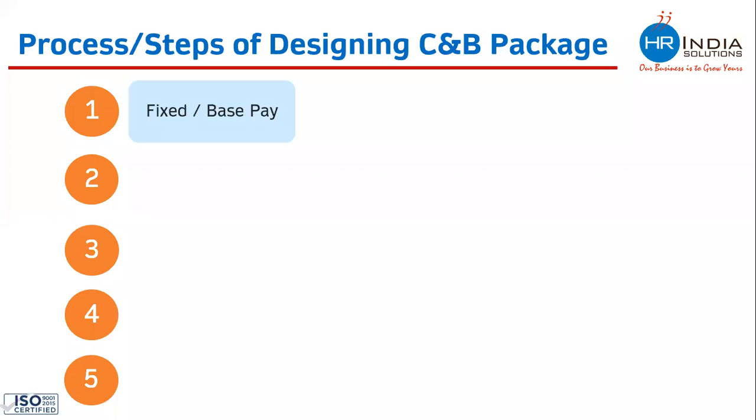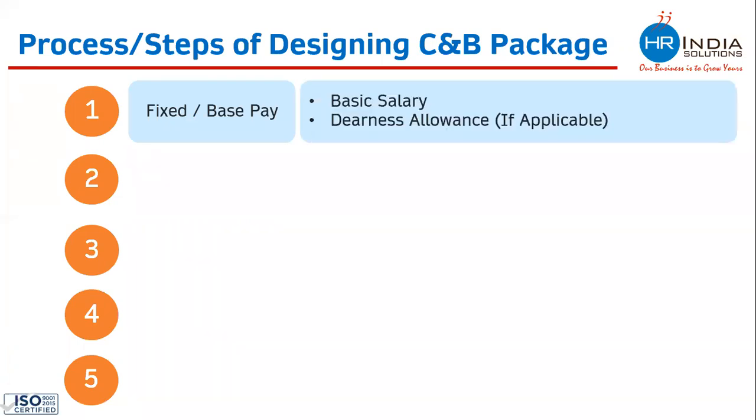In the very first step, you decide the fixed salary or base pay of the person. Under this step, you take a call on these 2 things. You decide what should be the basic salary and what should be the DA, or dearness allowance, if it is applicable. DA is something which is normally found with government organizations. You will hardly find DA with private organizations. So in the very first step, you decide the basic salary for the person and DA if it is applicable. Once you are done with this step, the second step is to work on allowances.